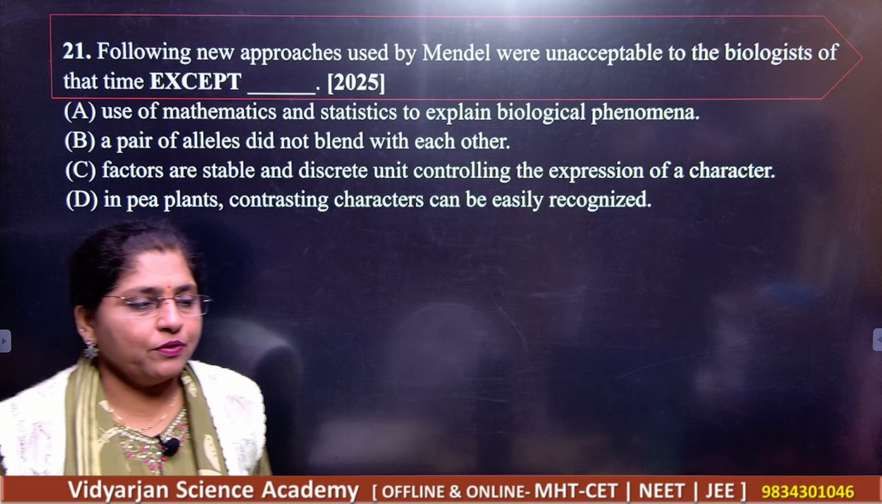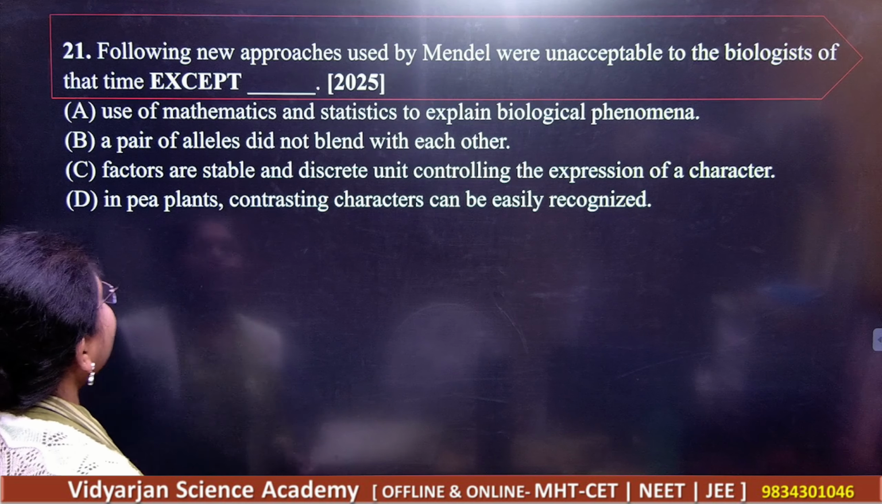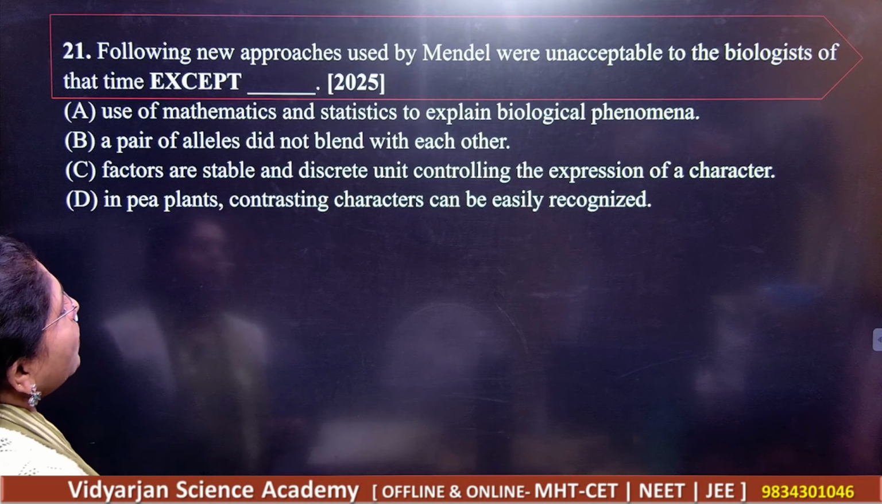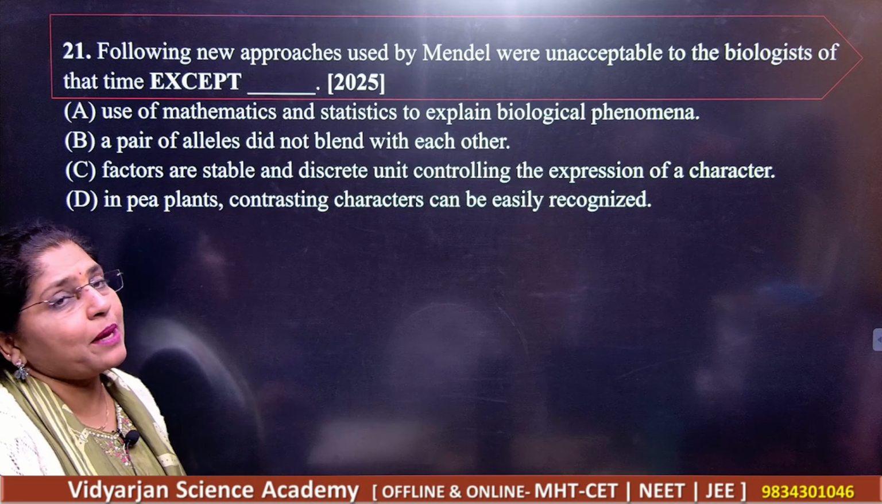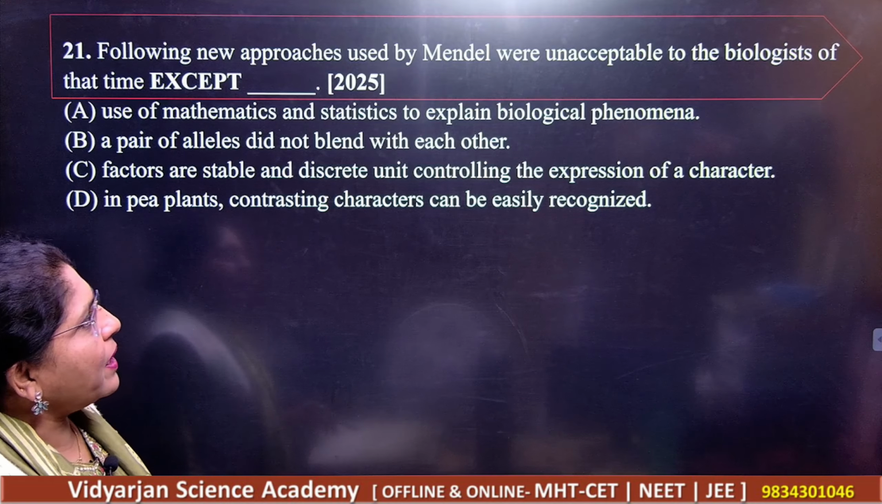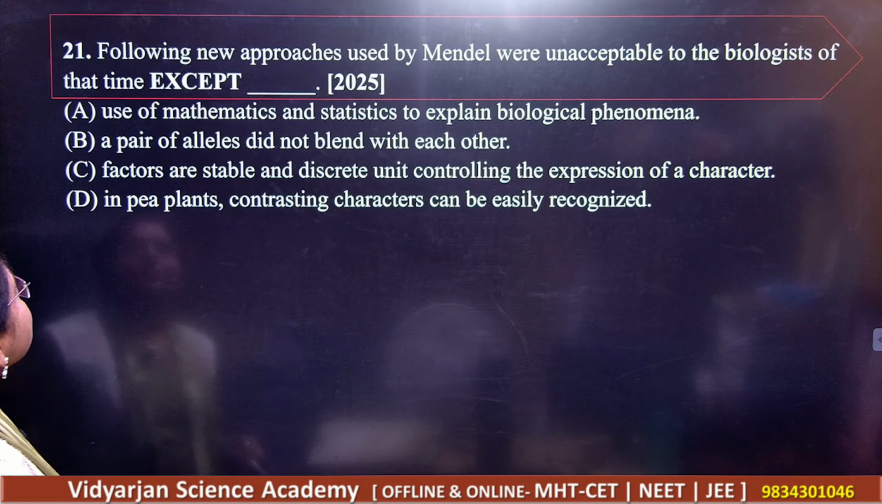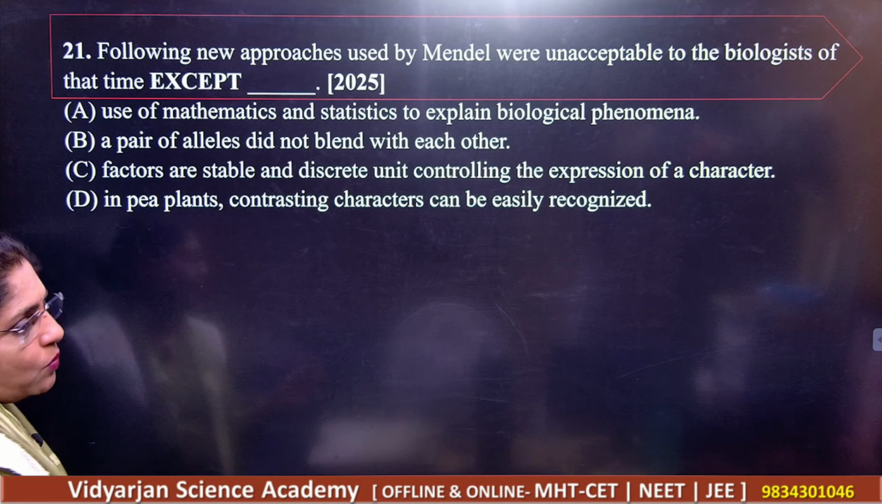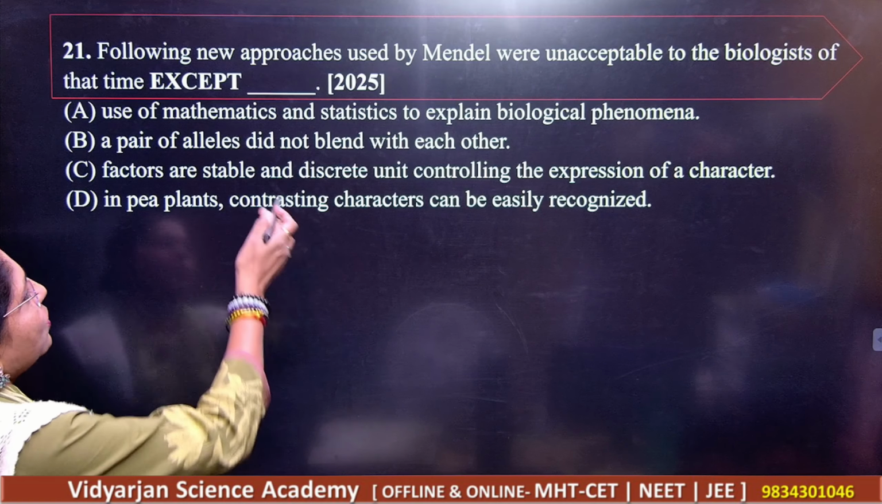So we'll continue with the MCQs here. Question number 21. Following new approaches used by Mendel were unacceptable to the biologist at that time except. So what are the options given here? Please go through the options.